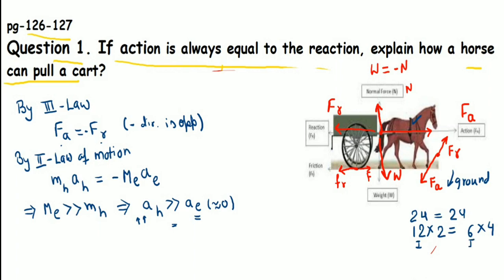But if you observe the first number of both terms, 12 and 6, can you observe that the second term, 6, is decreasing or smaller than 12? And if you compare the second term of both terms, 2 and 4, can you observe 4 is larger than 2? Okay, so what do you observe? If the first term is higher, the second term is smaller. If the first term is smaller, then the second term is larger.